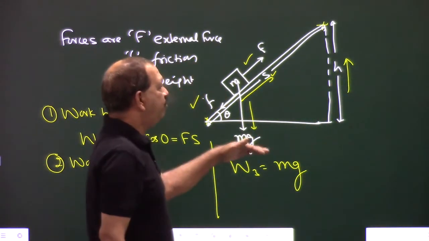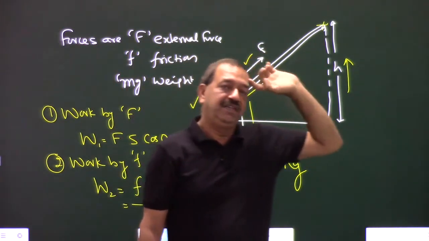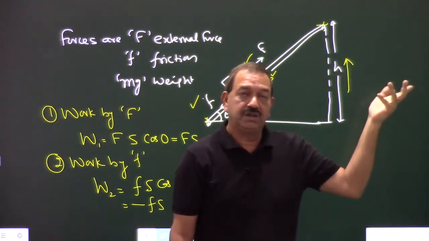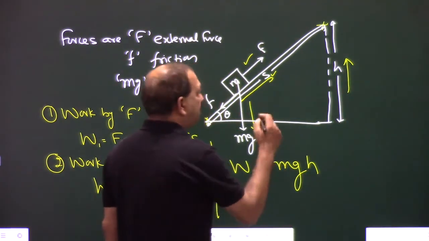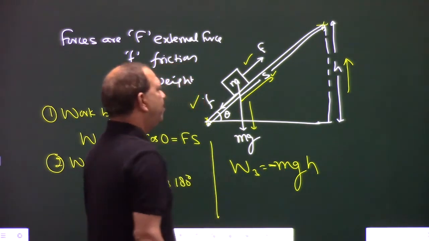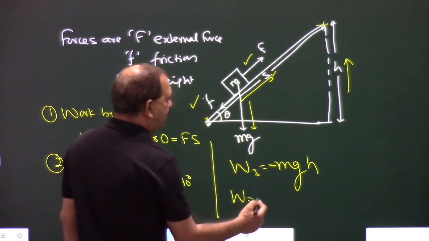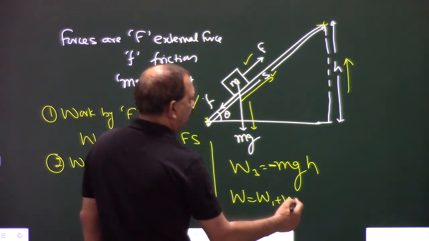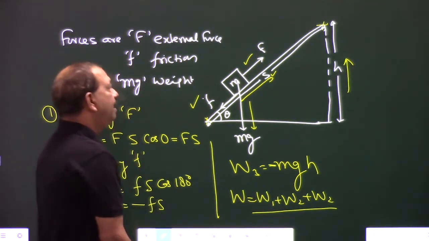The weight is downward, height is upward. So we take displacement along force. So displacement along force is h, because both are opposite to each other. So work done is minus mgh, and the total work done is the sum of all. So total work done on the body is work done by all.